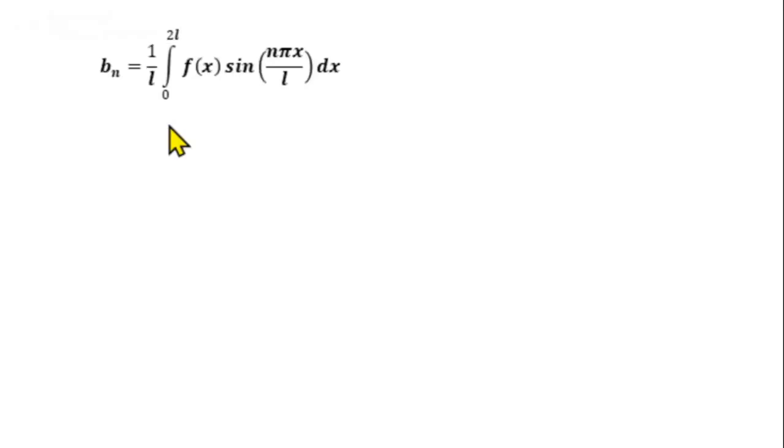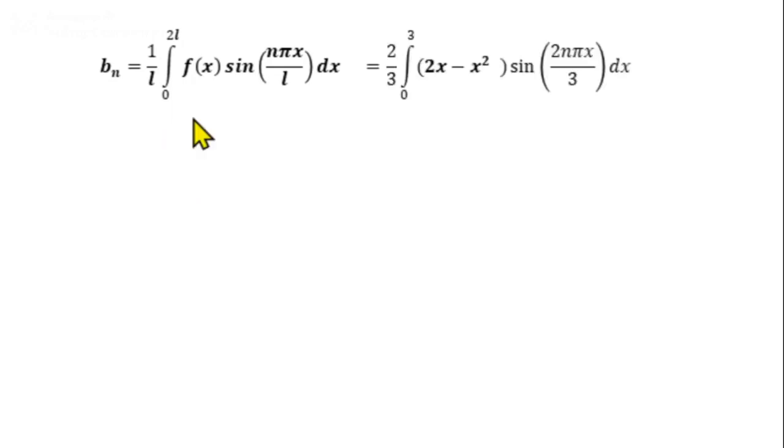Similarly, we will find the value of bn. Bn formula is 1 by L integral from 0 to 2L f of x sin n pi x by L dx, and then we substitute for L and f of x. So 2 by 3 integral from 0 to 3 of 2x minus x square sin 2 n pi x by 3 dx. We integrate this by taking u equal to 2x minus x square and v equal to sin 2 n pi x by 3. We get bn equal to 3 by n pi.